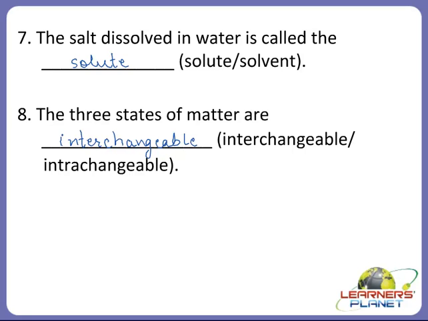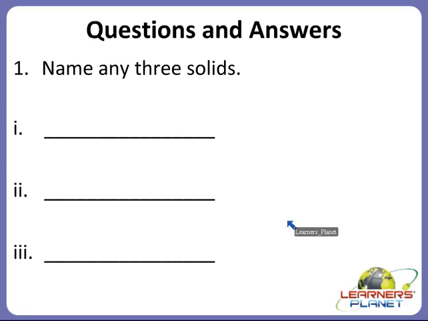Now we will move on to the next activity, questions and answers. So children, read the question very carefully and try to guess the answer. Alright children, there could be many examples, but we have to mention only 3. Alright children, so I'll read the first question for you.